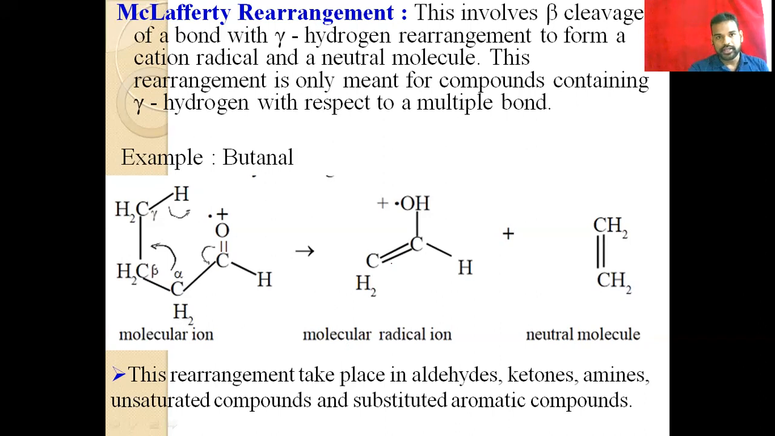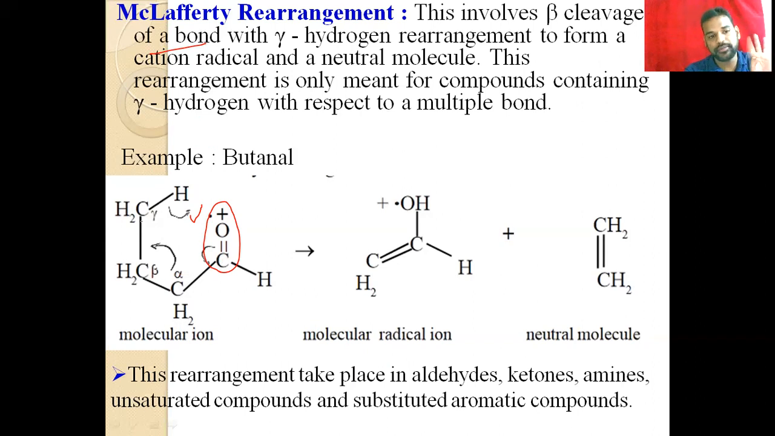Here, this is the McLafferty rearrangement, and it has some conditions. So what is the condition here? This involves beta cleavage of a bond. So the first point is they have beta cleavage of a bond. This is the carbon in the case of a carbonyl compound. The first thing, they have the carbon here, and then they have alpha, beta, gamma.